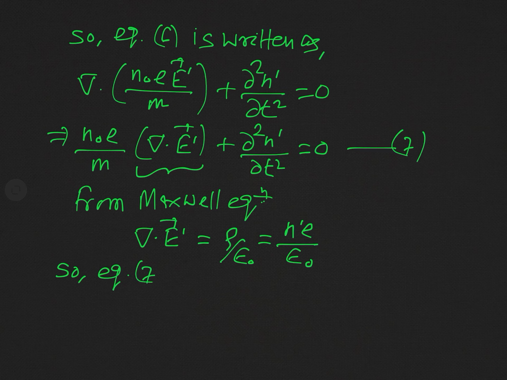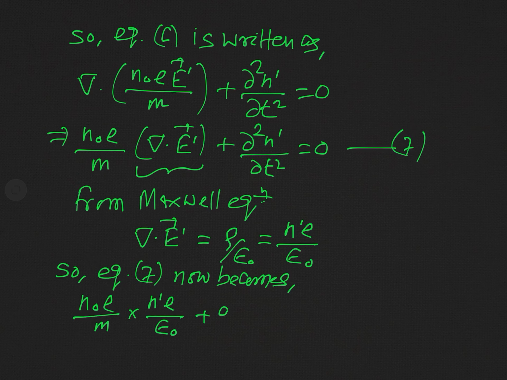So equation 7 now becomes, what will be now this equation 7? This will be actually n naught e over m into divergence of E dashed, and the divergence of E dashed is n dashed e over epsilon naught, plus del 2 n dashed by del t square, and this is equal to 0.